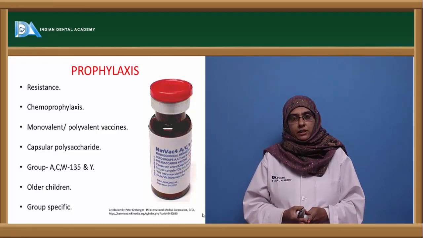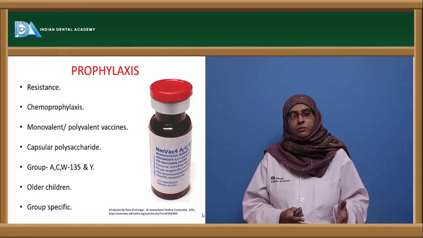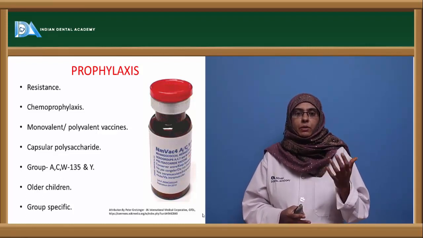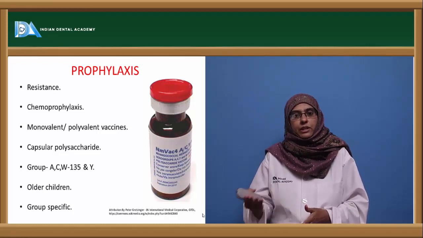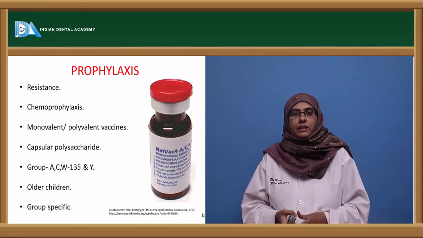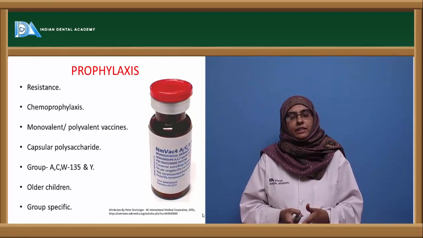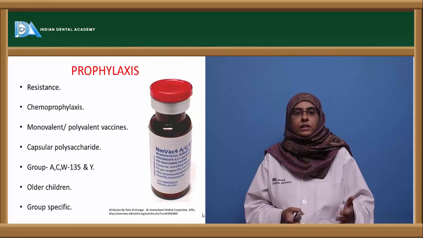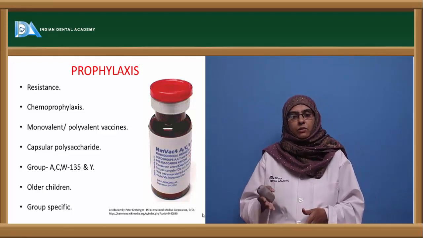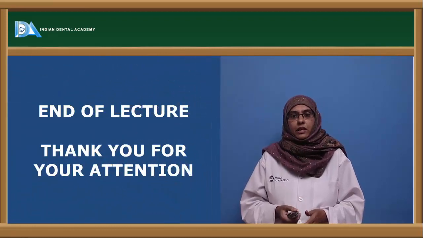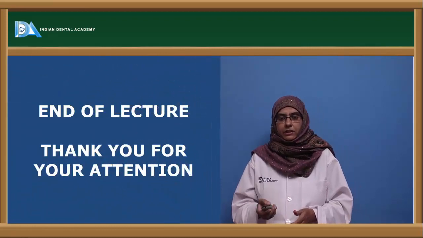The organisms against which we can usually protect ourselves with the vaccines belong to groups A, C, W-135 and Y, which are mostly involved in the disease causation. A single dose of vaccination is effective in older children and in adults, but it does not provide immunity to children who are less than 3 years of age. So this is about Neisseria meningitidis.